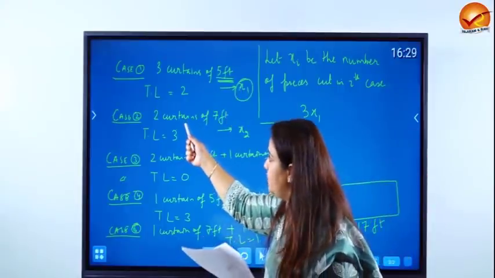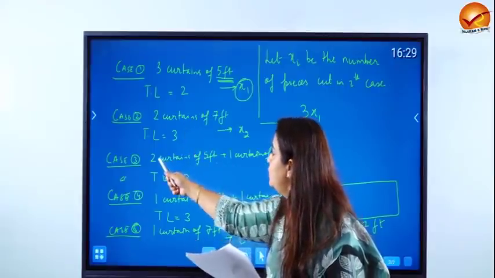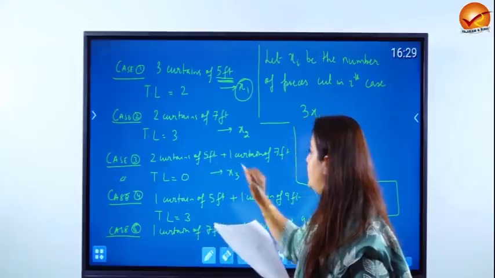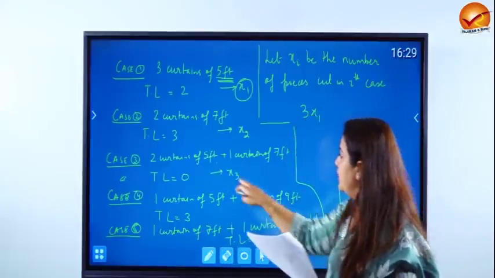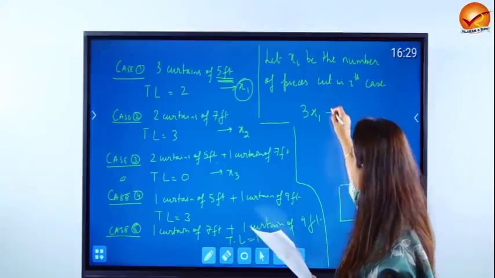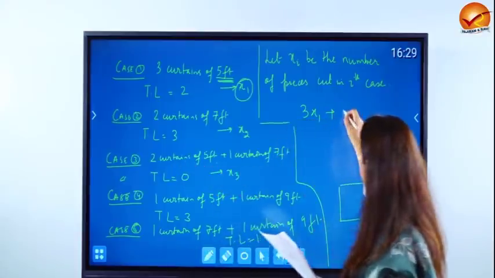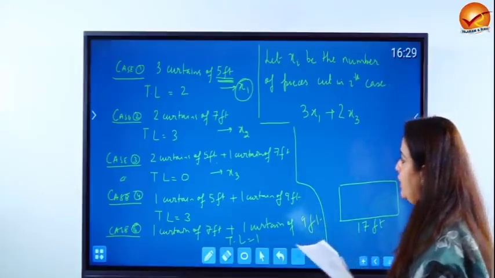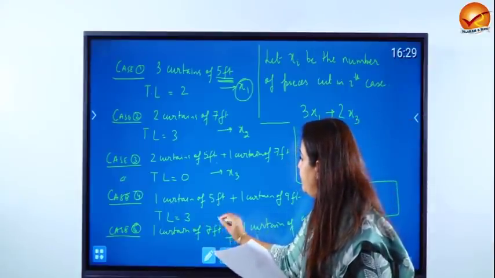Case 2 does not give us any 5 feet curtain. Case 3 gives you 2 curtains of 5 feet each. So the fashion in which case 3 is being utilized is x3 number of pieces. That means each gives you 2 curtains, so it is 2x3. And what else? Case 4, let's see, 1 curtain of 5 feet.